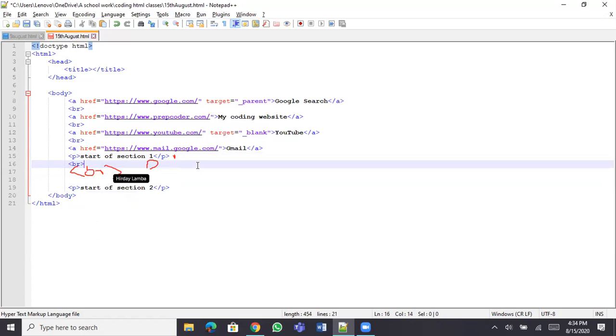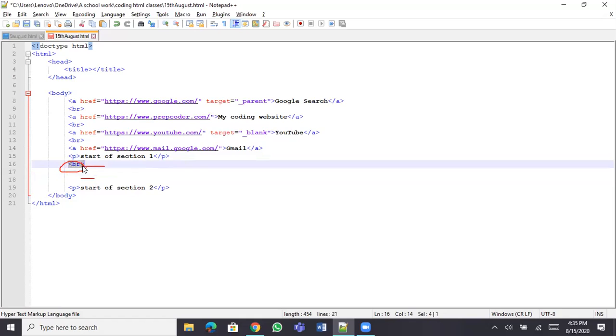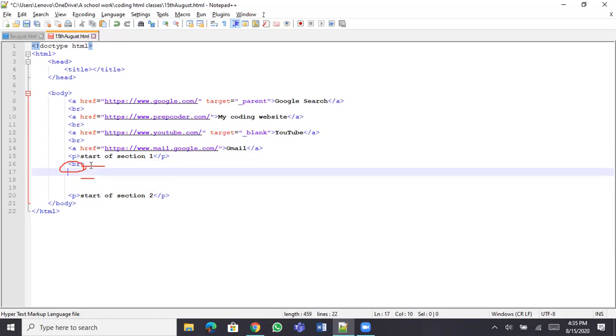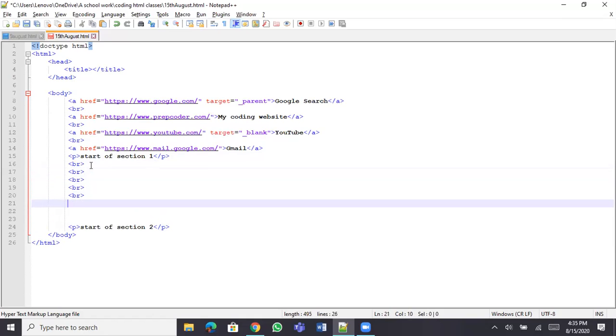Okay, sir. So what we are doing, we are trying to create a very long page. To create a very long page, we have to put line breaks. So line breaks will come. Just copy and paste it at least 20 times, and then you have to show me your web page. You just keep on doing it.